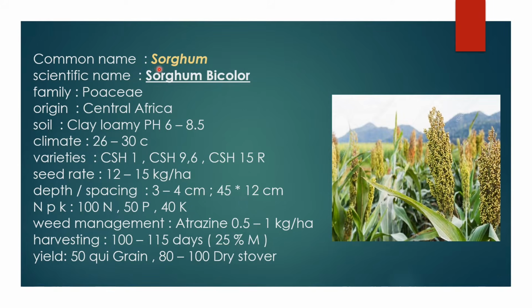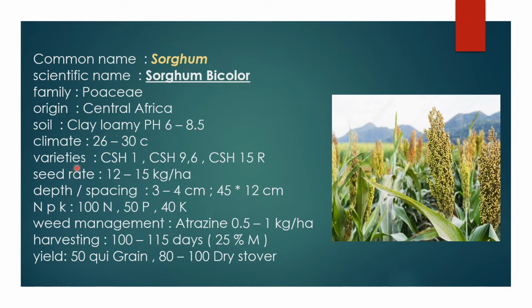Next crop is sorghum. The scientific name of sorghum is Sorghum bicolor, and the family is Poaceae. The origin of sorghum is Central Africa. Sorghum mainly requires clay loamy soils, and a pH range from 6 to 8.5 is best suited for sorghum cultivation. It requires a hot and humid climate, 26 to 30 degrees Celsius for the entire growth of the plant. The varieties are CSH1, CSH 9, CSH 15R. CSH refers to Coordinated Sorghum Hybrid.